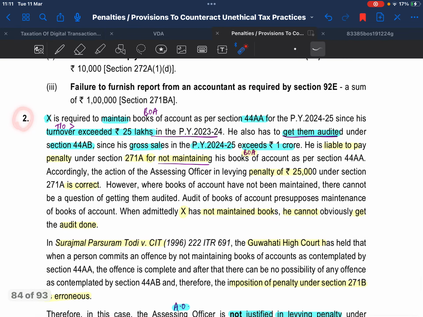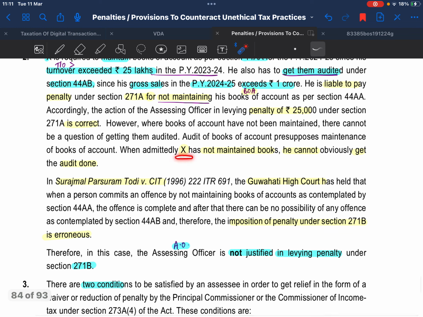Solution to second question. X is required to maintain books of accounts under section 44AA since his turnover exceeded 25 lakhs in previous year 23/24, and he has to get them audited under section 44AB since his gross sales in previous year 24/25 exceeded 1 crore, and he is liable to pay penalty under section 271A for not maintaining books of accounts. Penalty of rupees 25,000 under section 271A is correct. Mr. X did not maintain books, so he cannot get the audit done.